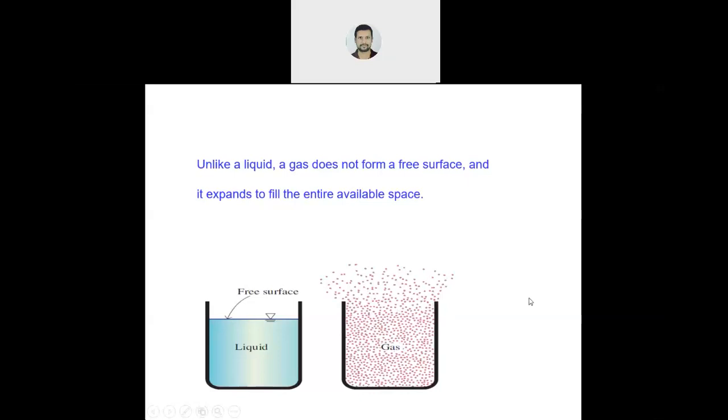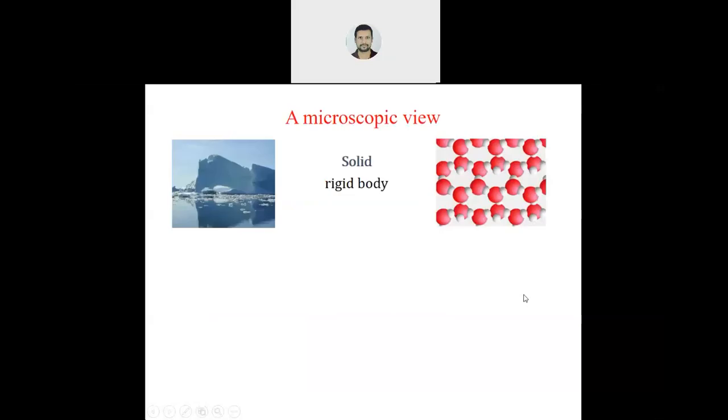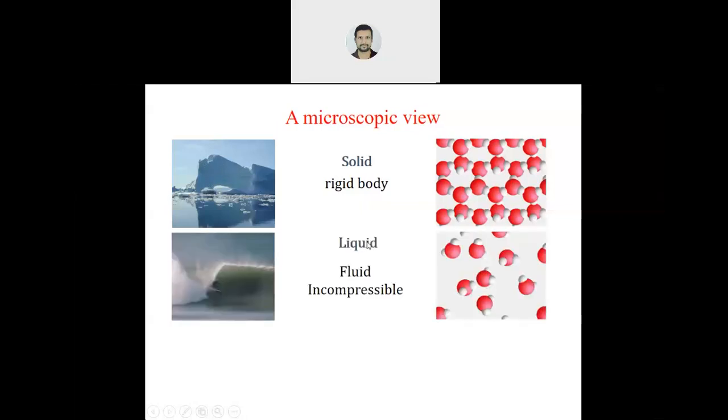Both are fluid, but then there is also a difference between liquid and gas. Okay. Next, the microscopic view. If you see through a microscope, in a solid the molecules are closely packed and arranged in some proper manner. This is the case of solid. This mountain or glacier, you can say, is a solid.